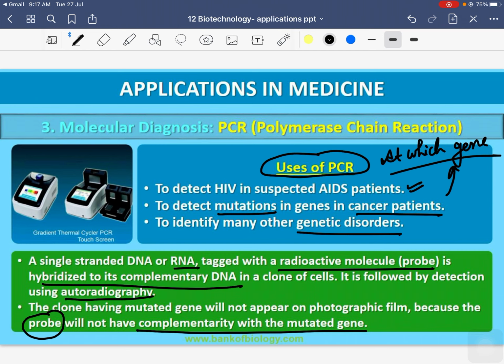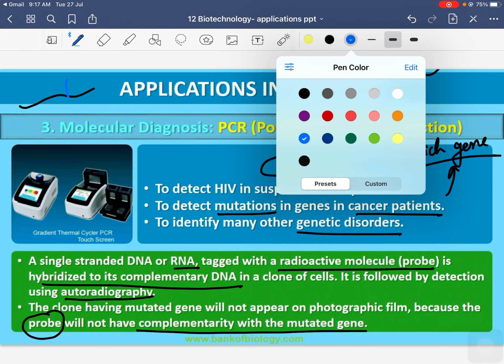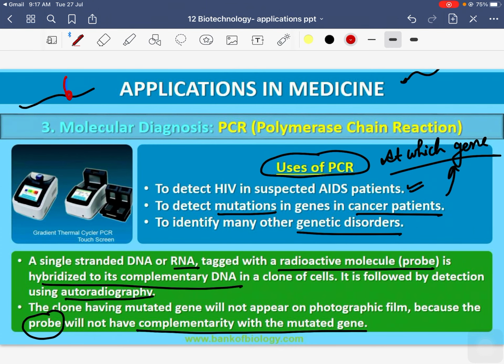It is simple: you take a single stranded DNA, and it is tagged with a radioactive probe, suppose at this position.